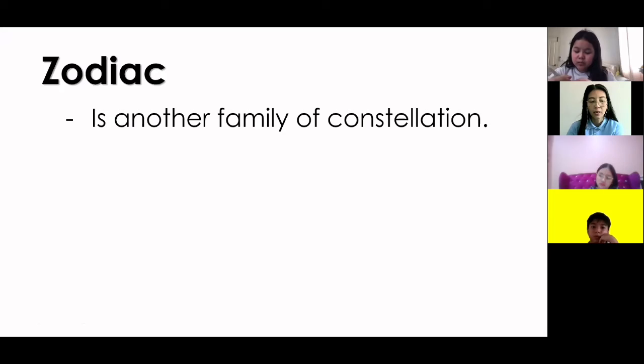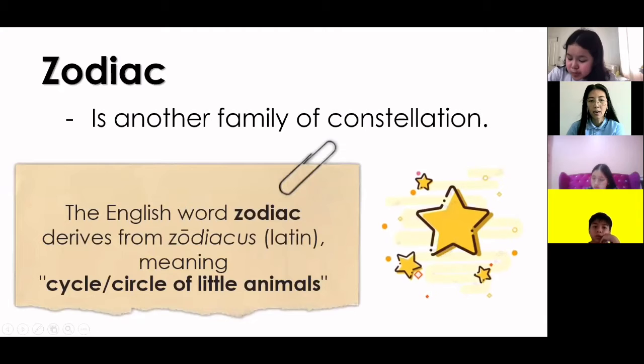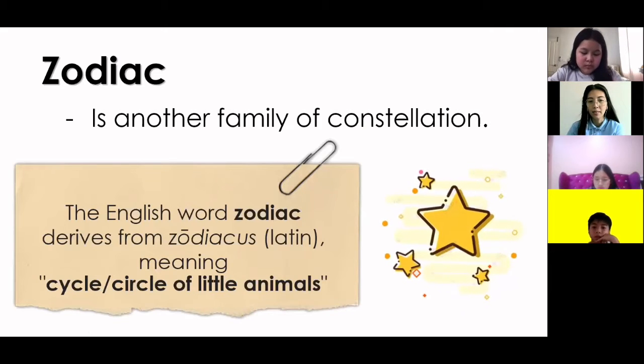They call it a family because it's a group of constellations that appear in the night sky for a certain period of time. The word zodiac is actually derived from the word zodiacus, which is a Latin word. The meaning of this word in Latin is the circle or cycle of little animals. So you take down note: zodiac is a Latin word meaning the cycle or circle of little animals.